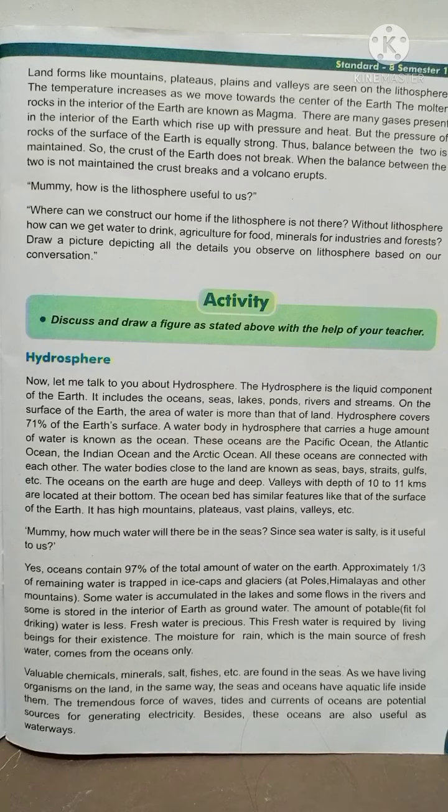Dhanvin further asked his mother, how much water will there be in the sea? Since sea water is salty, is it useful to us? Mummy replies, yes. Oceans contain 97% of the total amount of water on the earth.